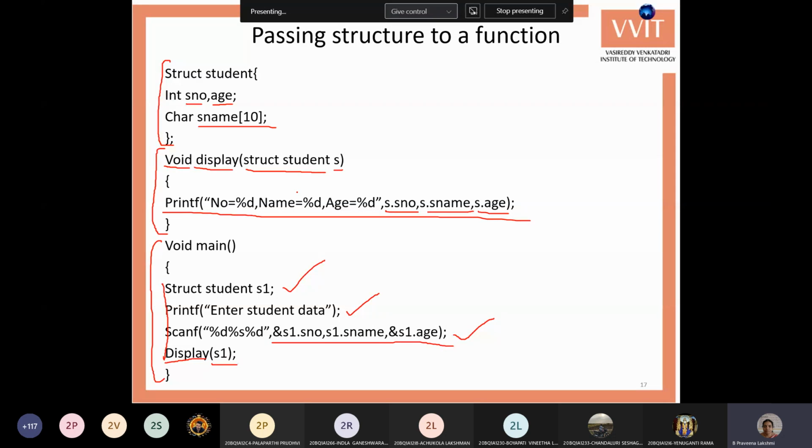Okay, these are all things we have already seen, the arrays and structures. So we are seeing an example here of how to pass a structure to a function, that is how to work with structures and functions and how to work with arrays and functions.